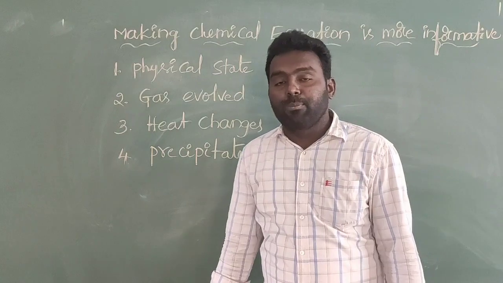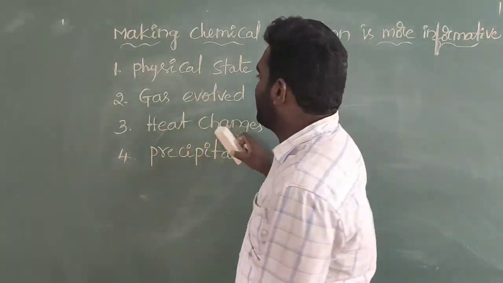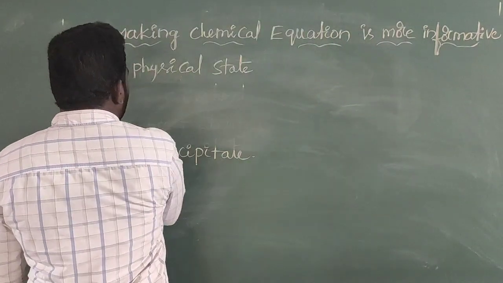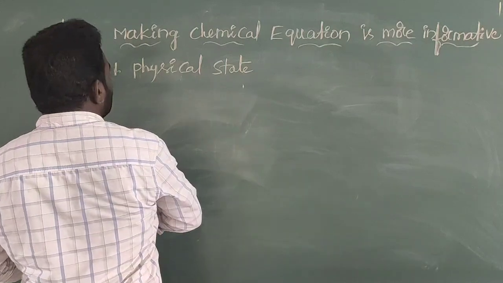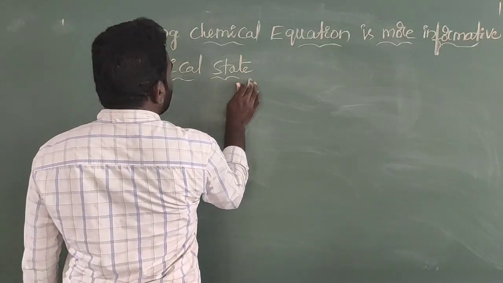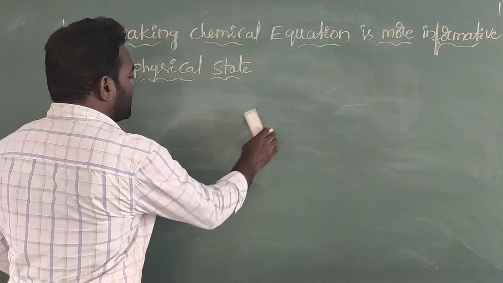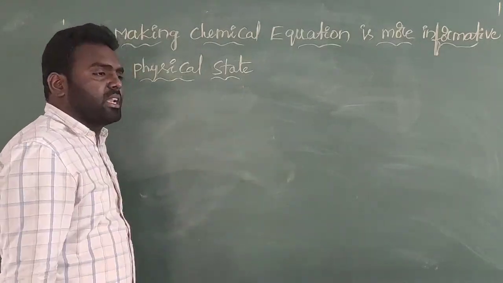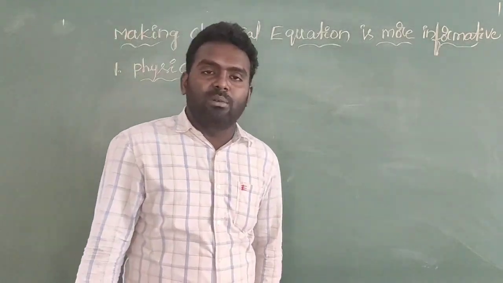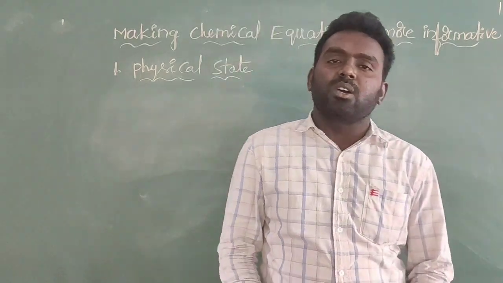One by one I will explain these four important properties. The first one is the physical state. If you are writing any chemical equation, first of all we will identify the physical states of the chemical equation.